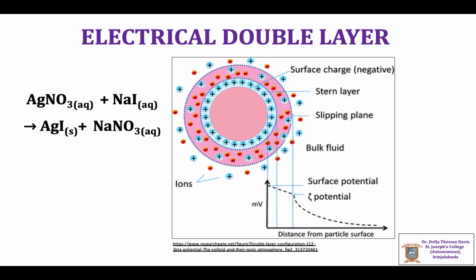In this particular case, Na+ cations act as counter ions, and the layer formed is called the Stern layer. The influence of the surface charge decreases with distance, and the number of Na+ ions also decreases as we go into the bulk.